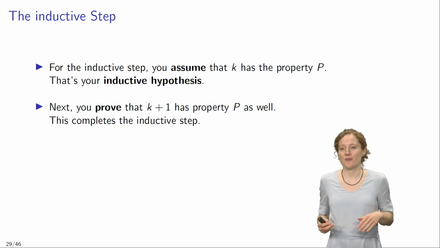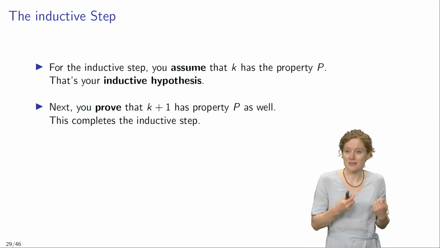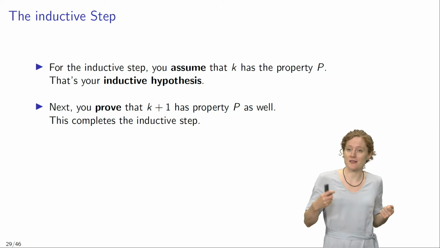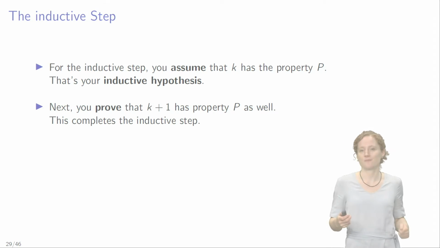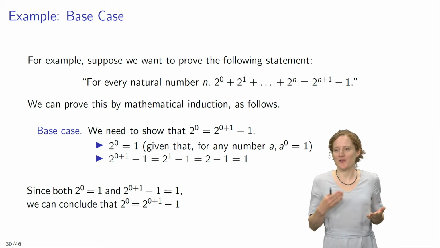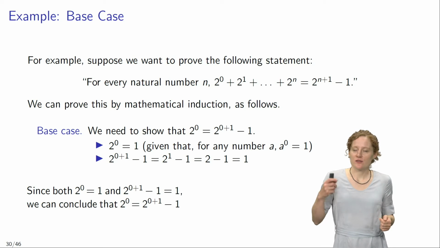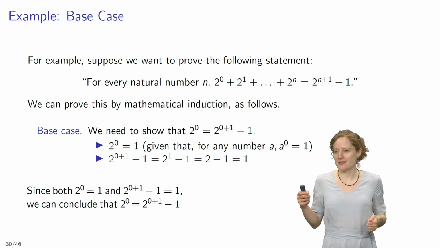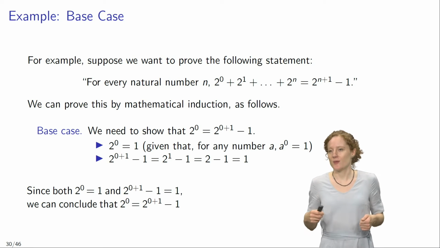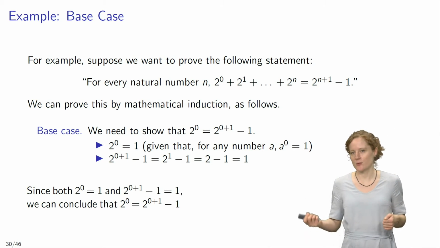So the inductive step includes both an assumption, which is the inductive hypothesis, and then a proof that is based on the inductive hypothesis. So, for example, suppose we want to prove the following statement. For every natural number n, 2^0 + 2^1 + and so on and so forth + 2^n = 2^(n+1) - 1.